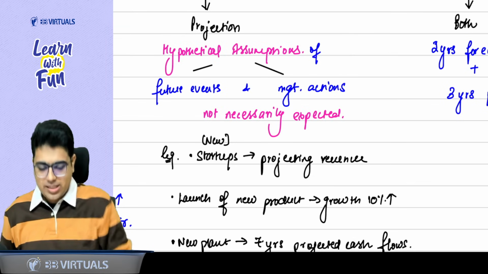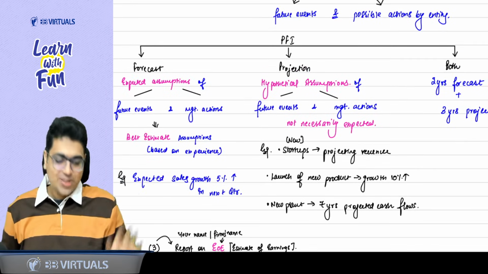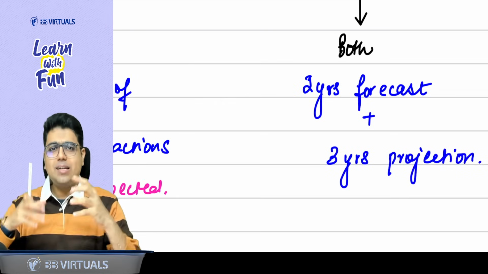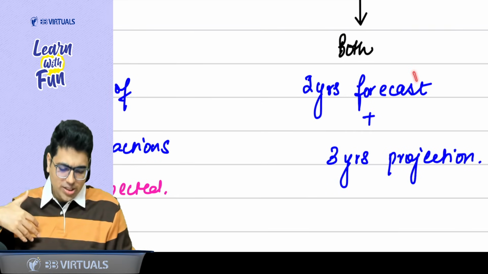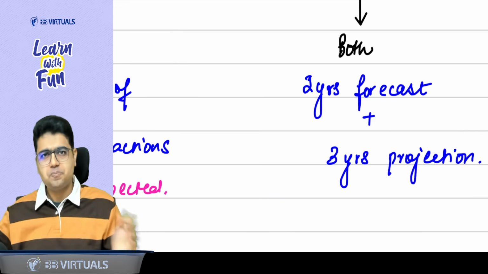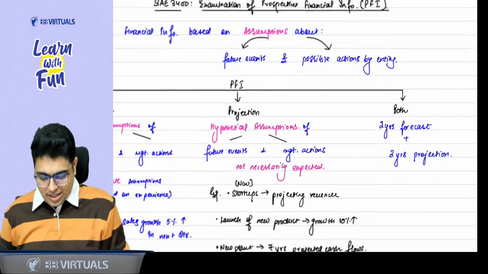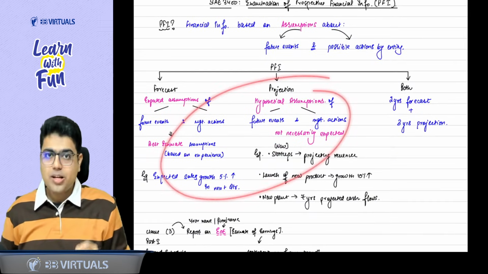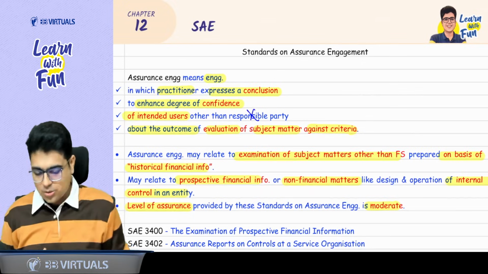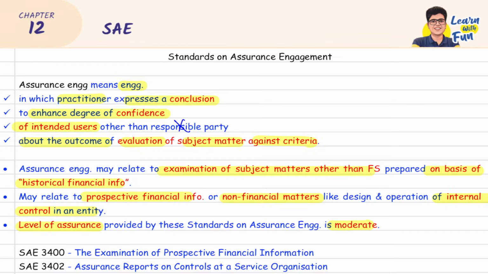And the last one is combination of these two. Sir, combination means you can mix them both by saying it is a 2-year forecast with 3 years projection. Easy peasy? Yes sir. Again, these definitions are very important, because if you see the question bank, there is a direct question on this. Let's revise what we have covered till now.